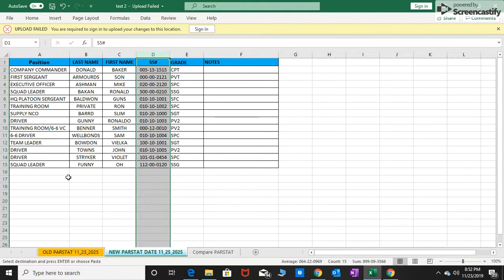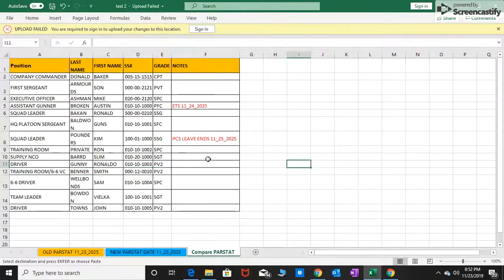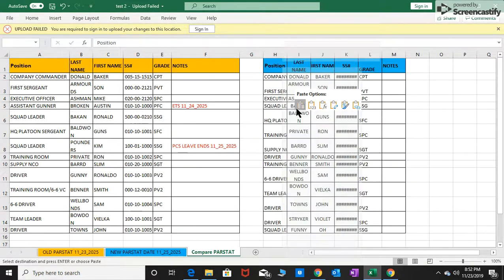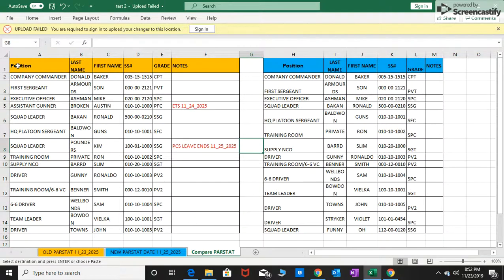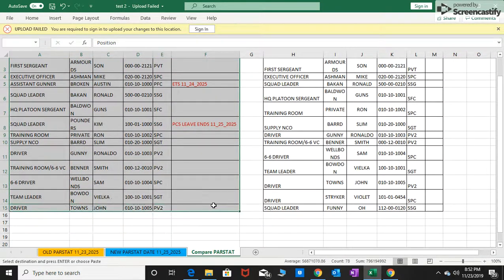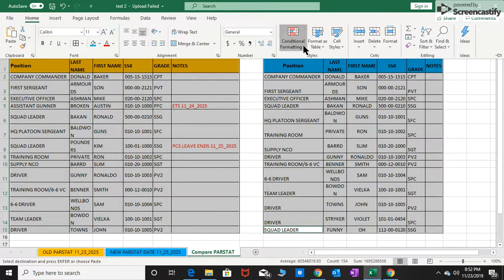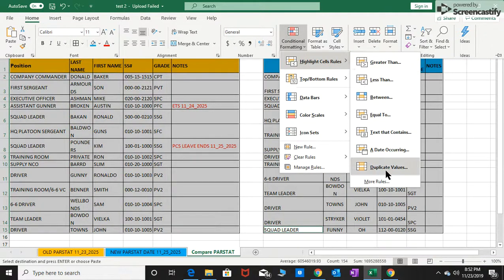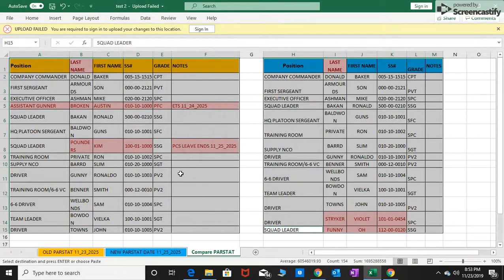Alright. Let's try the new data. Copy. Leave a space. Good to go. Alright. Highlight the old. Control. Highlight the new. Go to home. Conditional formatting. And go to duplicate values. Unique. And OK. There you go.